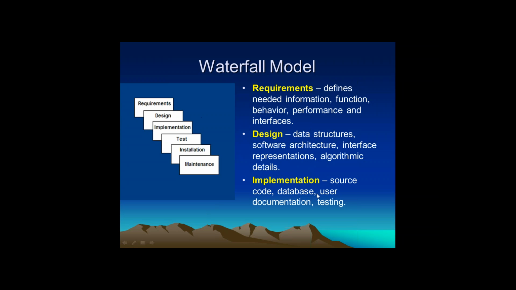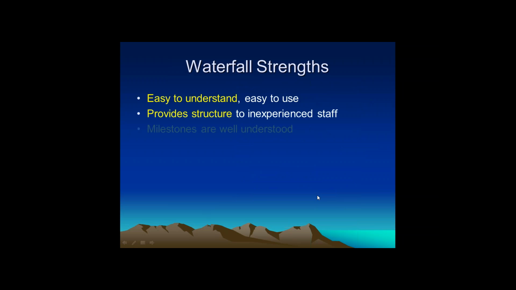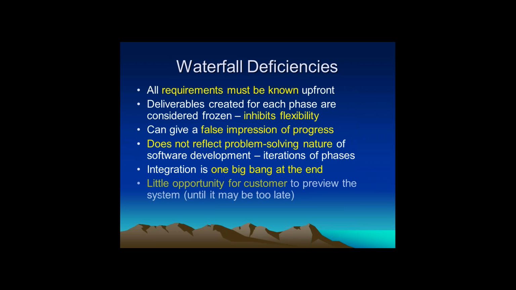Let's see what are the major drawbacks and advantages of this model. As I told you, the major deficiency of the waterfall model is that all requirements must be known upfront. If you want to perform these activities, all requirements must be known before the project starts, because once you start, you won't be able to add requirements in a phase. That is why requirements must be known in the early stages of the project. Why is it a disadvantage?